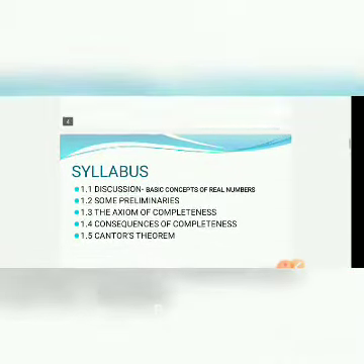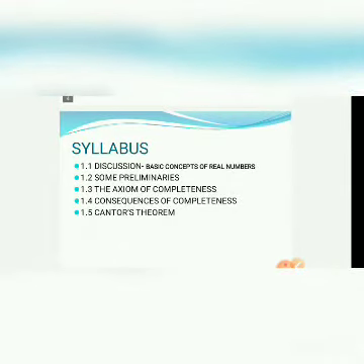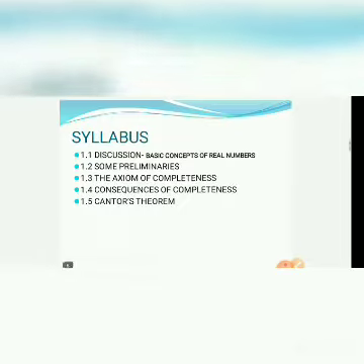Let us start Module 1. Module 1 is based on chapter 1, and in that chapter there are 5 sections. First section is basic concepts of real numbers. Second section is some preliminaries about sets and functions. Third section is the axiom of completeness. Fourth section is consequences of completeness. Fifth section is Cantor's theorem. Today we discuss the first section, basic concepts of real numbers.